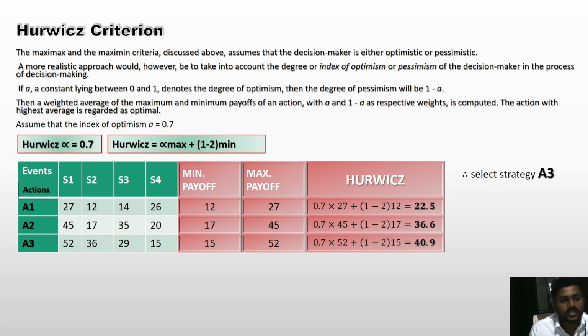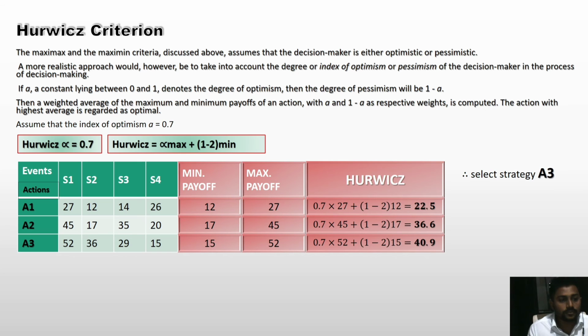If alpha, a constant lying between 0 and 1, denotes the degree of optimism, then the degree of pessimism will be 1 minus alpha. Then a weighted average of the maximum and minimum payoff of an action with alpha and 1 minus alpha as respective weights is computed. The action with the highest average is regarded as optimal.